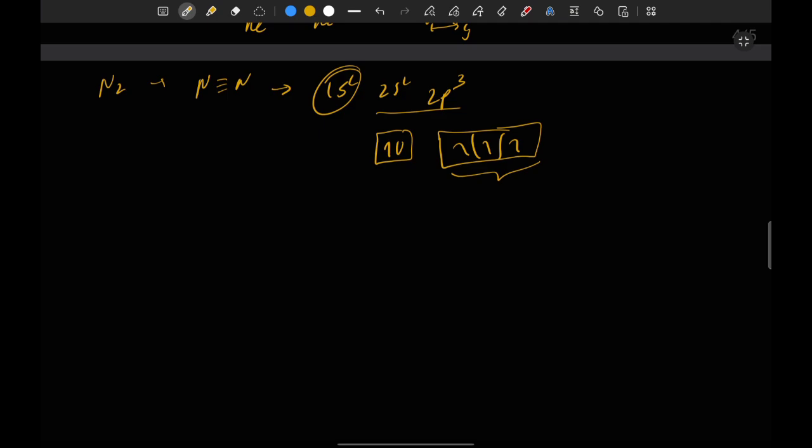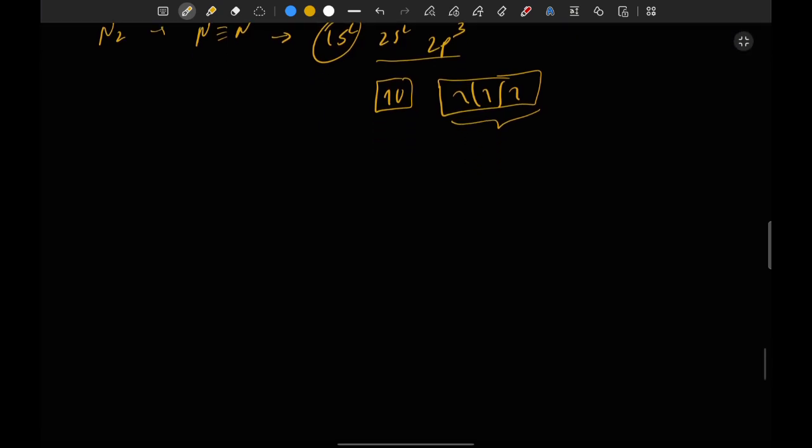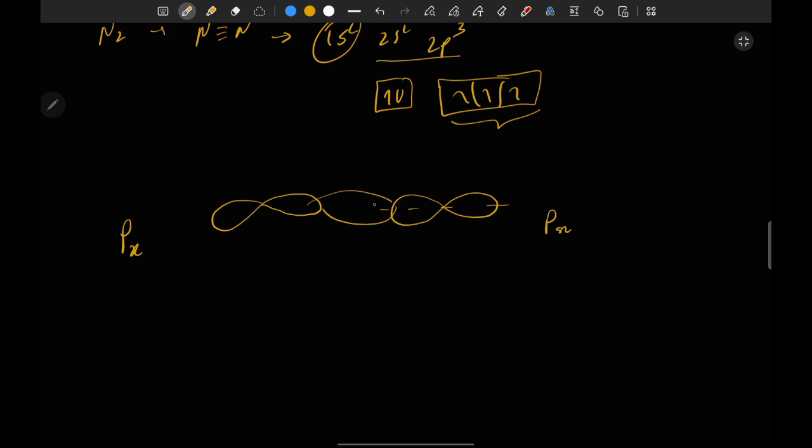If we explain in terms of orbitals, then we can say that this is a p orbital in the x direction, a px orbital, and the next atom's orbital is also px, and the moment they combine, they will form a sigma bond. Okay, sigma bond. Now we have another orbital in the y direction.